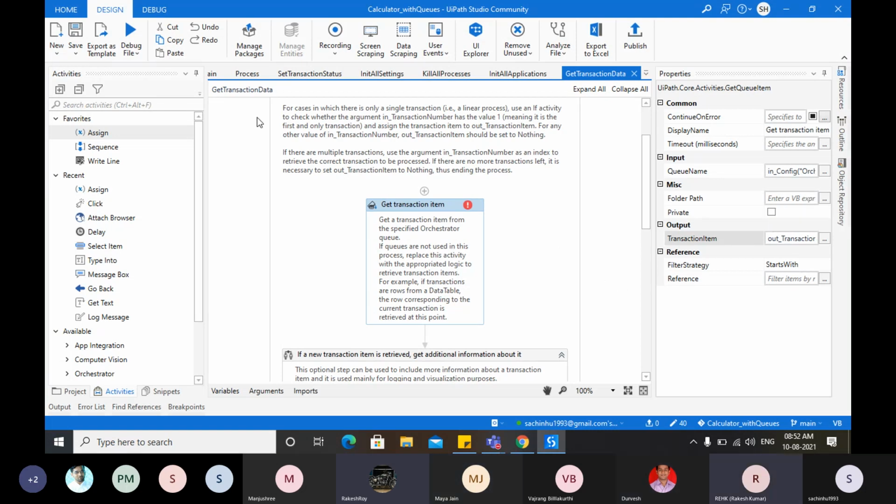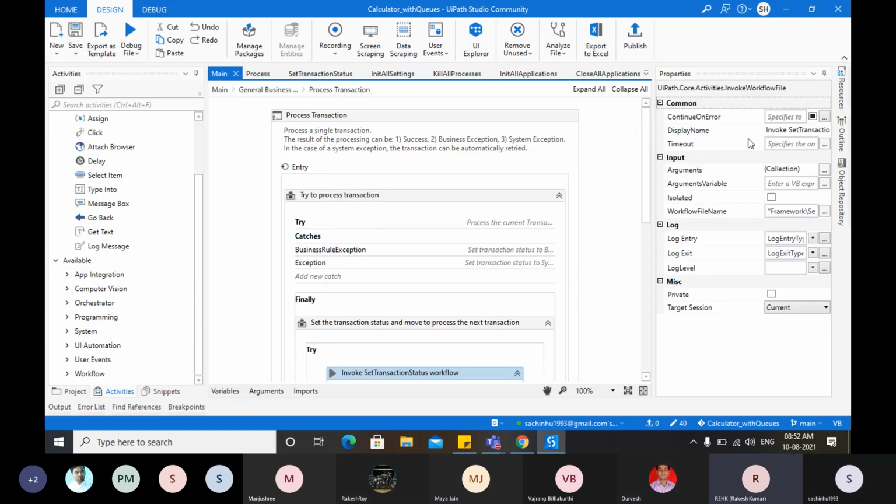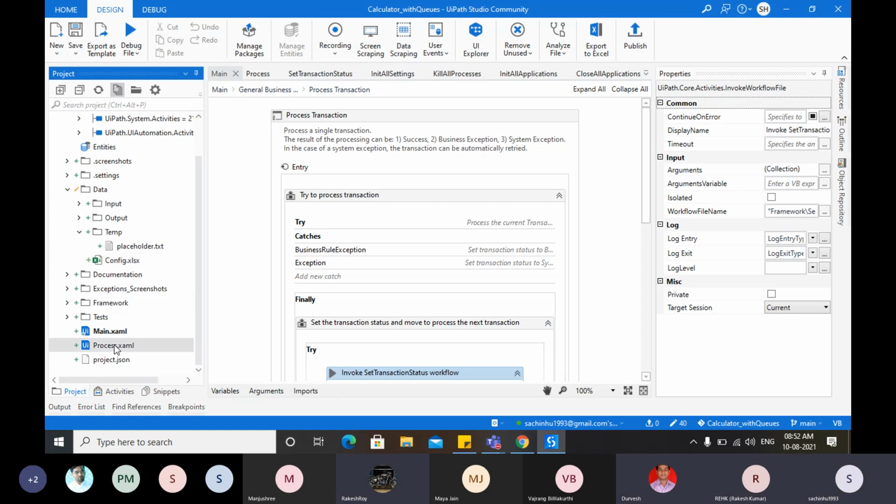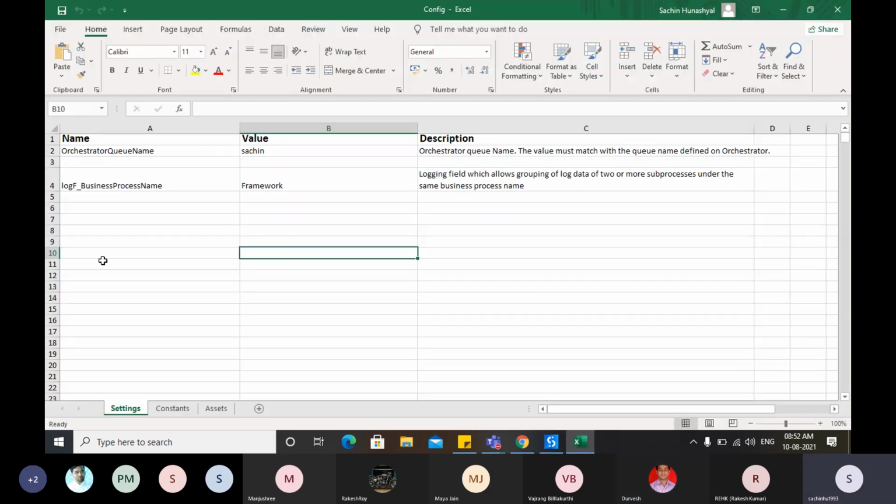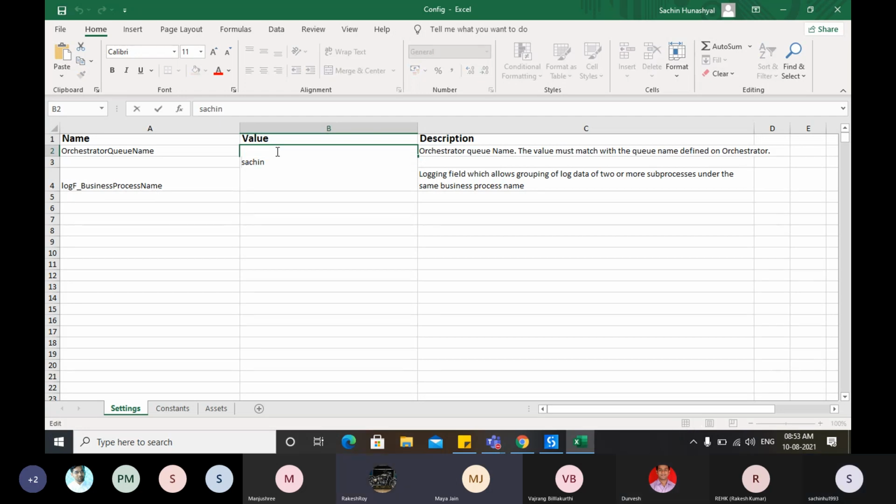Go to the project panel on the left side, below the activity panel. Open the config, in Data. See if there's any space after the name. It's just going to the next line, I think.